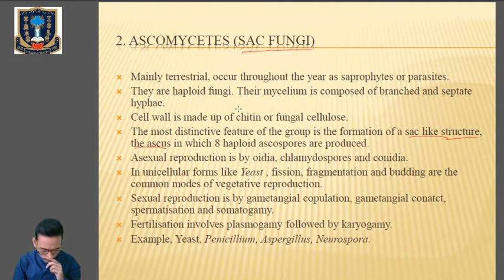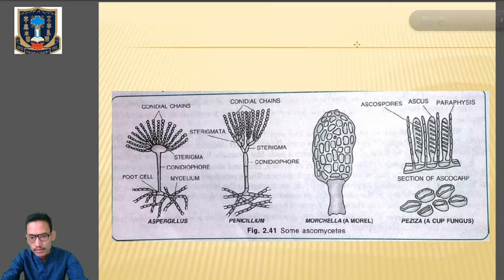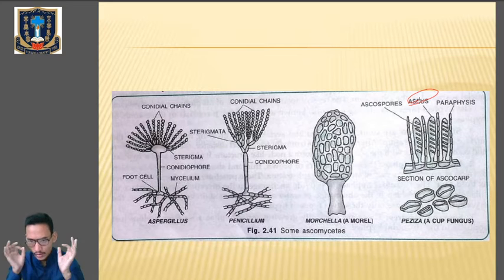So what this means is that, just for now look at this figure, ascus, a sac-like structure. Now within this ascus, 8 haploid ascospores are produced, but how are they produced?